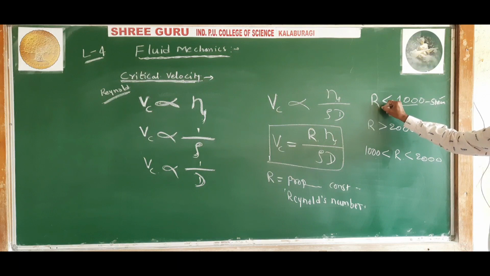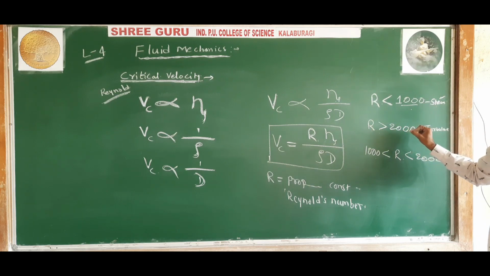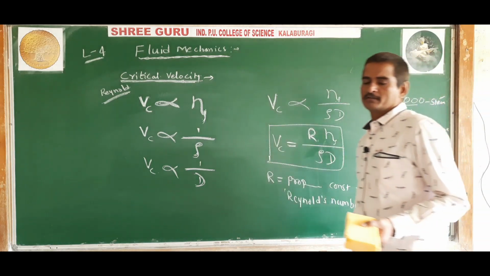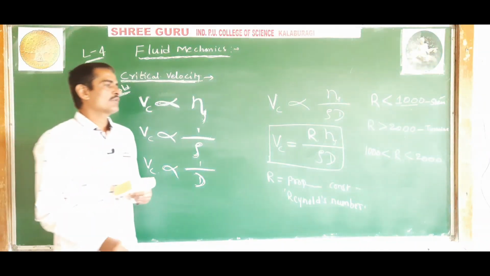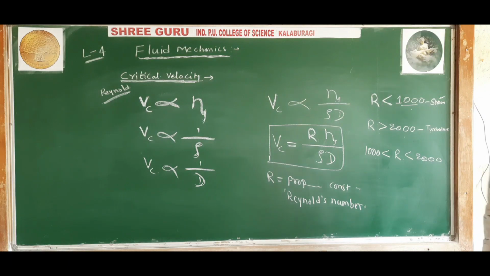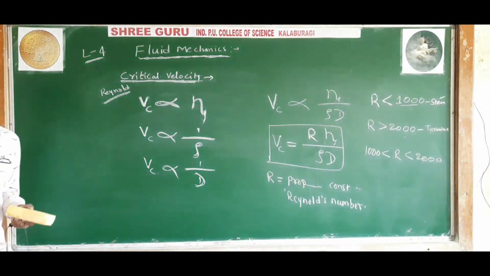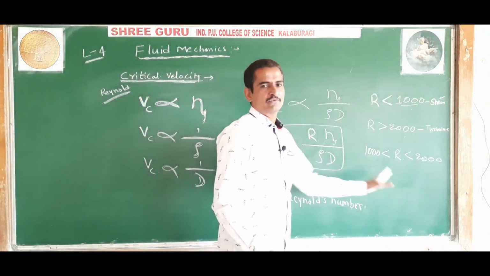If the value of Reynolds number is less than 1000, the flow of liquid is streamlined. If it is greater than 2000, the flow of liquid is turbulent. If the Reynolds number is greater than 1000 and less than 2000, the flow is unstable and can change from streamline to turbulent at any point. Understood? So this is all about streamline flow and turbulent flow of liquid.